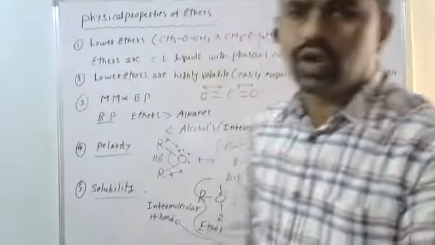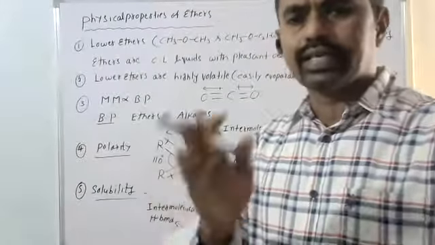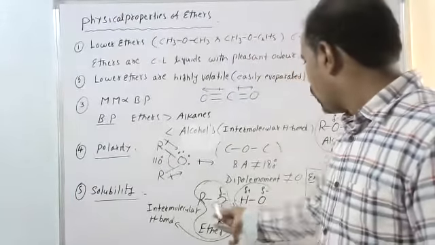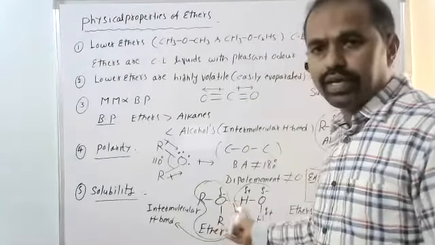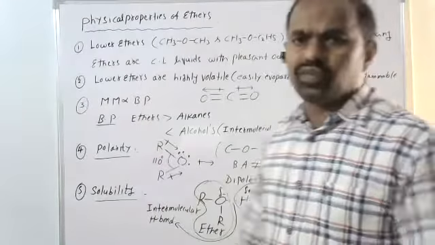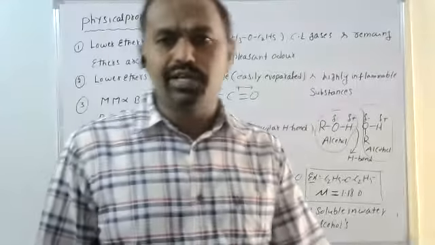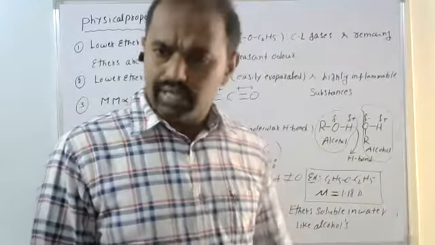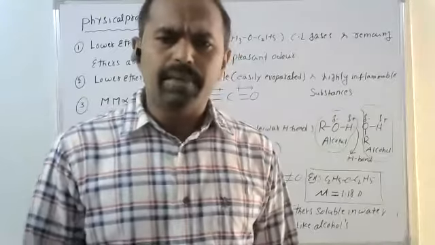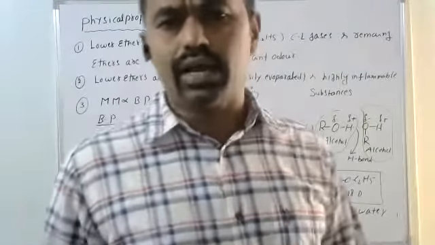Because just as the alcohols form intermolecular hydrogen bonds, the ethers also form intermolecular hydrogen bonds with water. Same reason, the formation of intermolecular hydrogen bonds, but for ethers it is a little bit lesser. So 7.5 grams here, alcohols 9 grams.